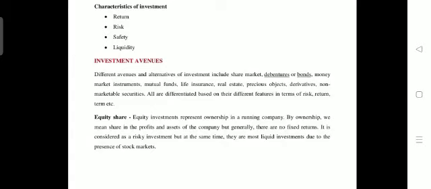In the future, if the same share price becomes 125, then you can sell those shares in the market. Through that you will earn 25 rupees as capital profit, capital appreciation. Such liquidity we can find under the equity share. So this is considered one of the investment avenues.